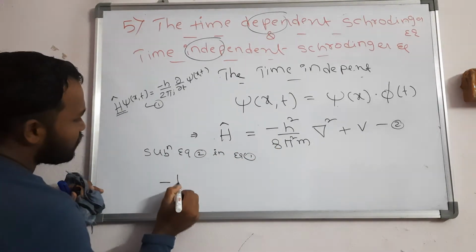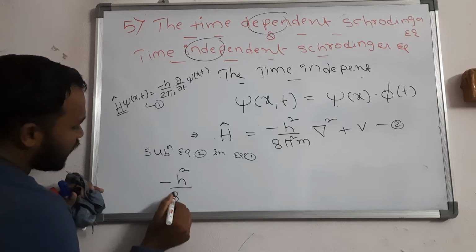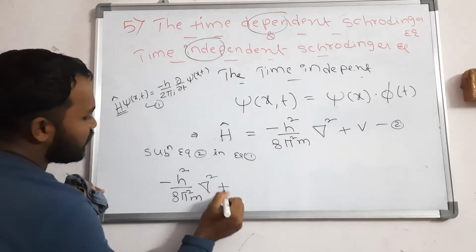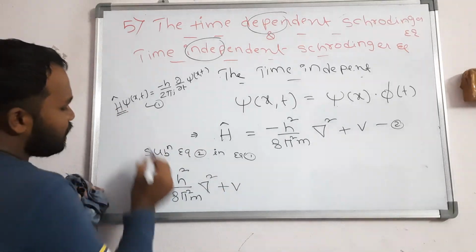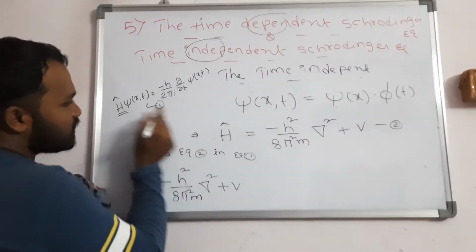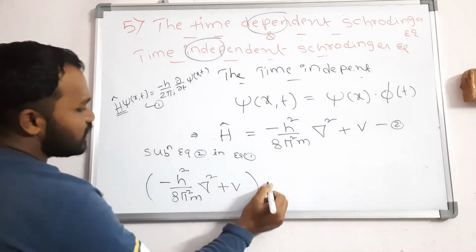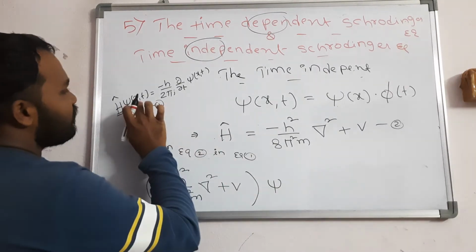The value is minus h square by 8 pi square m into del square plus V, in place of H cap, as it is, into psi of x comma t.